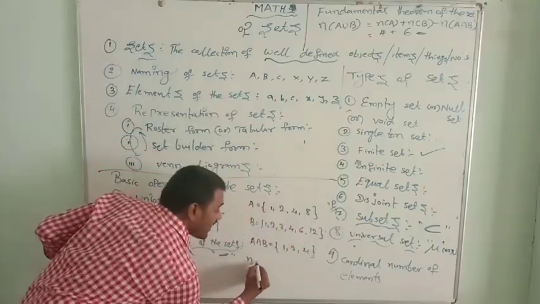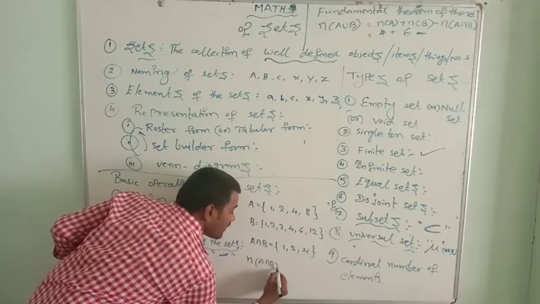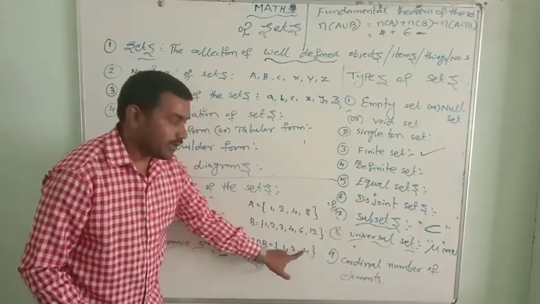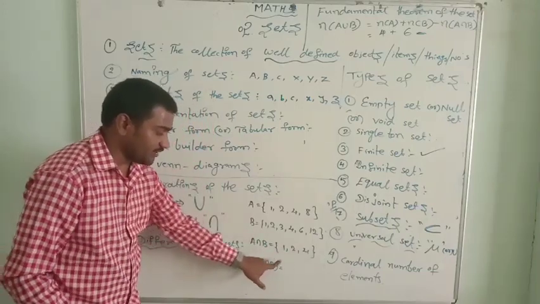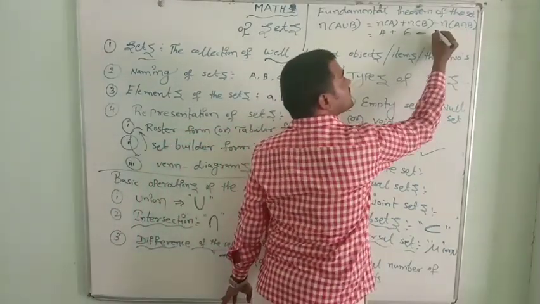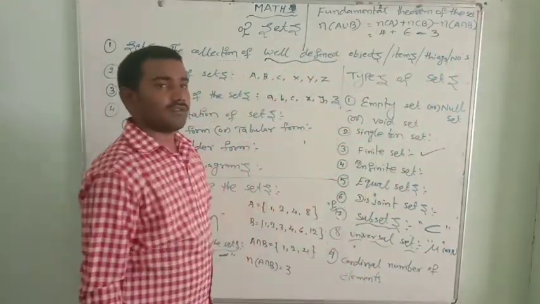So now n of A intersection B: we just need to count the number of elements present in this set, the A intersection B set. Only 3. So let us write that n of A intersection B is 3.